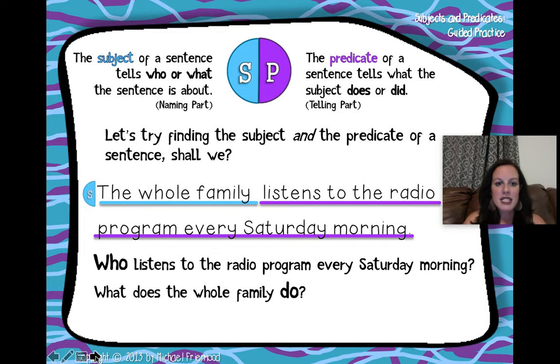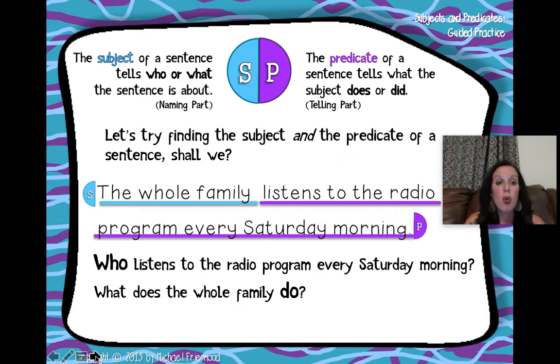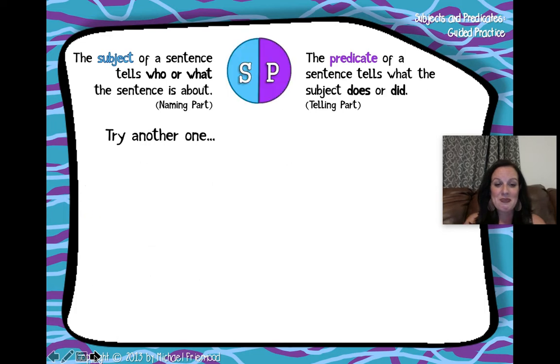The subject tells who or what the sentence is about. The predicate tells more about the subject. And it tells, what does the whole family do? They listen to the radio program every Saturday morning. This is a complete sentence with two important parts, the subject and the predicate.